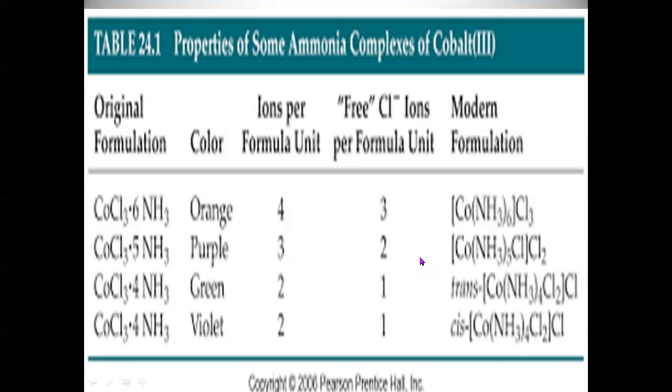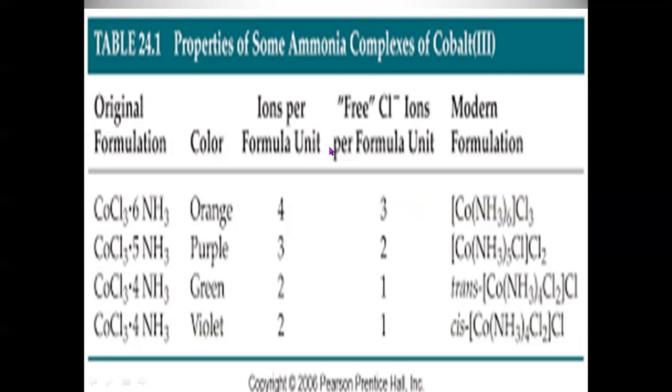Now, according to Werner, it can be tested in solution how many ions a particular complex molecule will produce, because the central sphere, called the coordination sphere or complex ion, will not ionize in water. According to Werner, primary valencies are ionizable and they will produce ions in water, whereas secondary valencies are non-ionizable, so they will not produce ions.